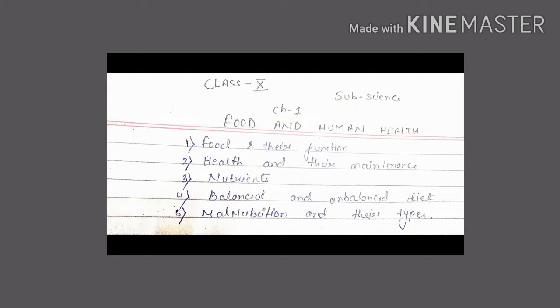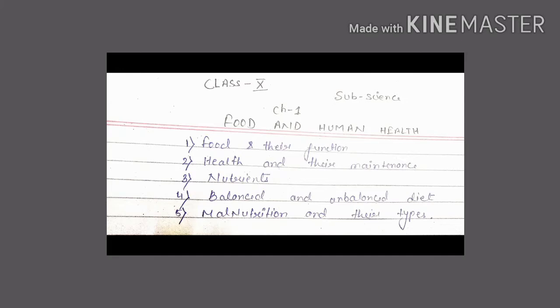Hello students, today I start class 10th subject science chapter 1. The name of the chapter is food and human health. So in this chapter we will talk about what type of food we have to take for good health.